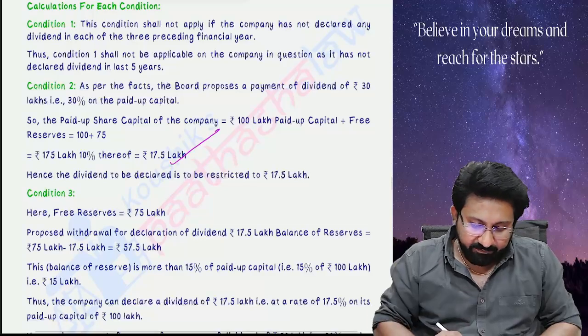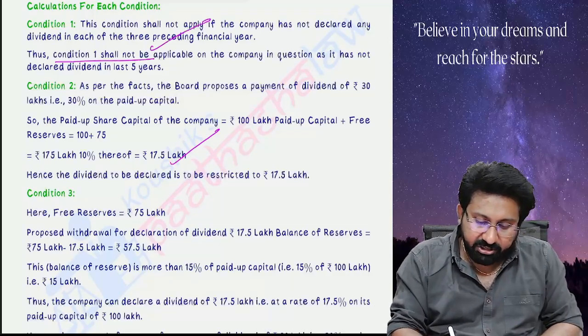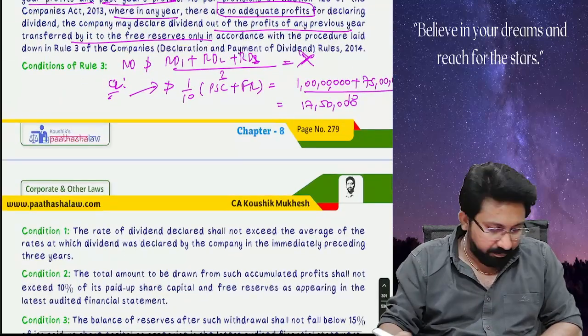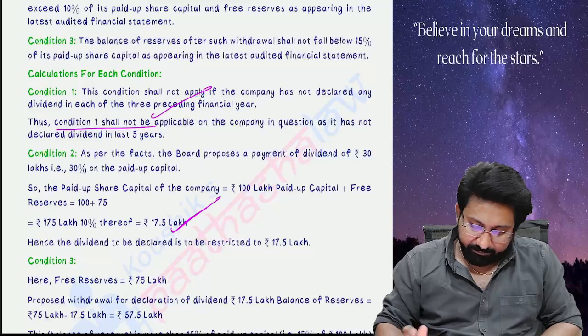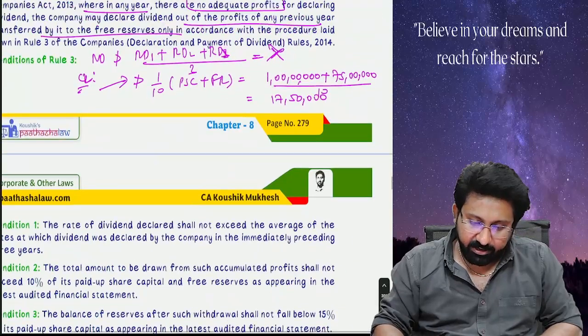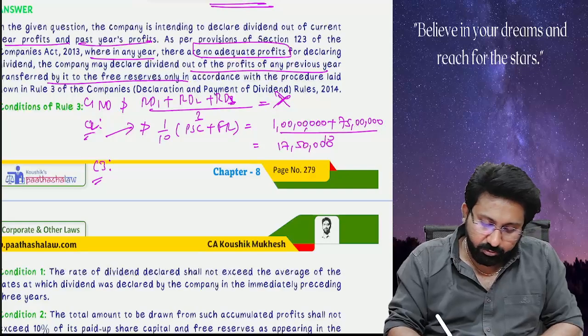17 lakh 50,000. That's condition 1. Condition 1 is free. Since condition 1 shall not be applicable, that's why I have written it as shall not apply. Okay, second case, 17.5 lakh. Next, this is 17.5 lakh. This is condition 2. Condition 1, condition 2, condition 3.